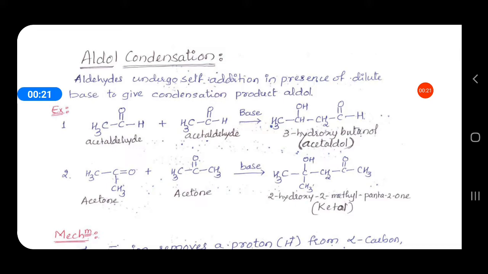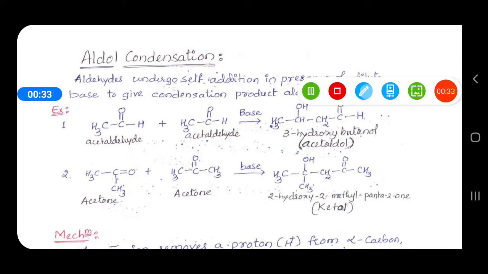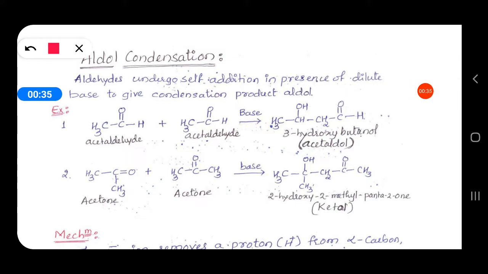In this class we will study some specific reactions of aldehydes and ketones. Among them, the first one is aldol condensation. The name aldol is obtained by combining two functional groups: one is the aldehyde group, another is the alcohol group. ALD is from aldehyde, OL from alcohol.